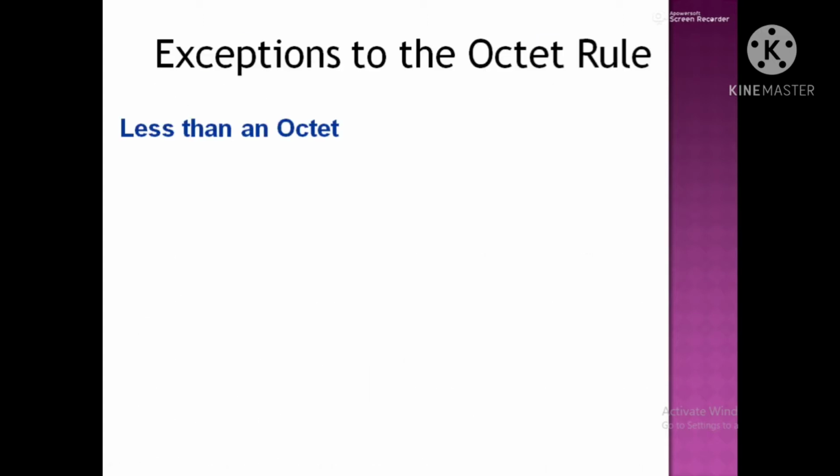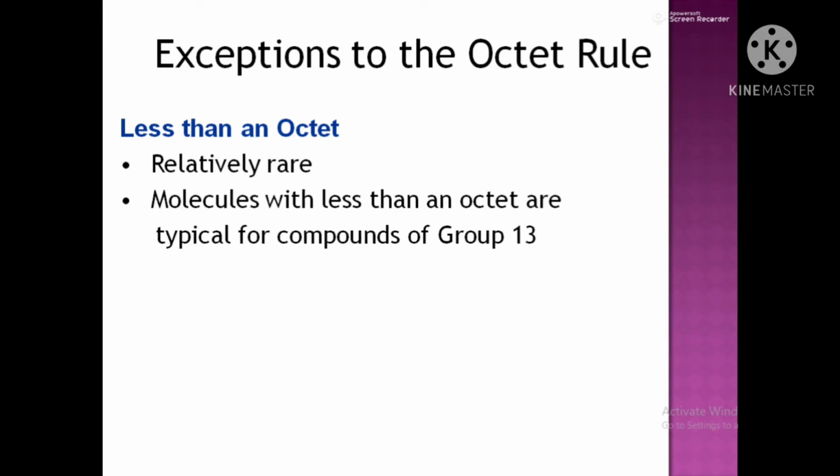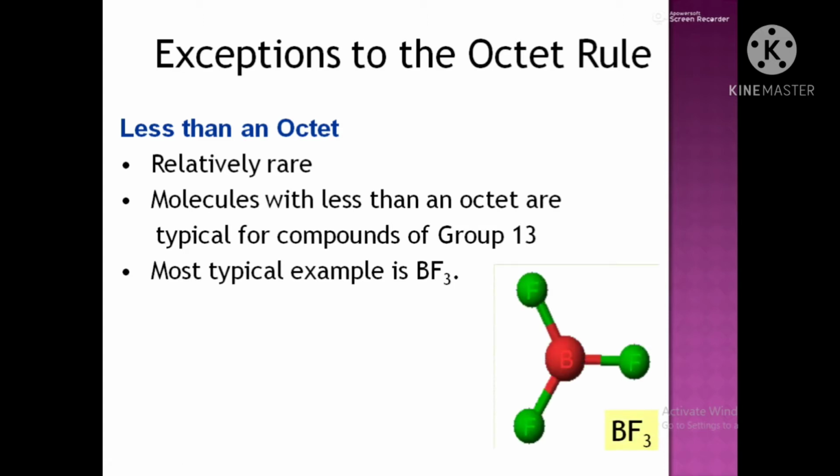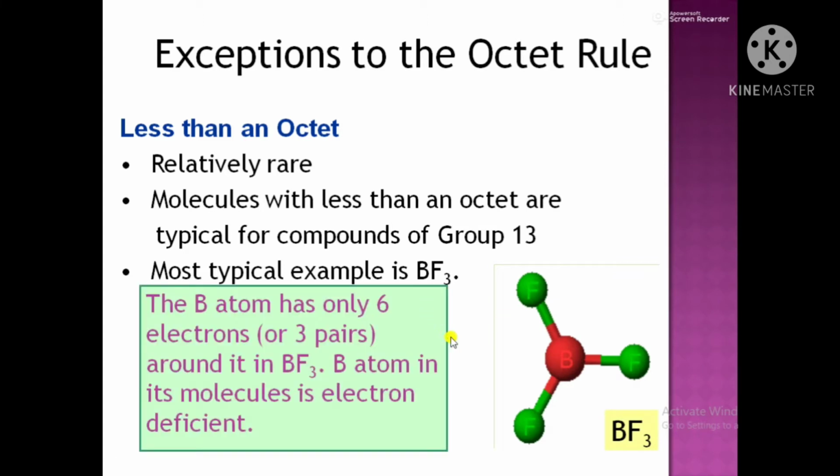The first case is of less than octet. These molecules and compounds are relatively few. Molecules with less than an octet are typical for compounds of group 13, elements like boron, aluminium, gallium, etc. Most typical example is of boron trifluoride, BF3. Now, you must look here that the boron atom which is present in the center of this molecule has only 6 electrons, or 3 pairs of electrons around it in BF3.